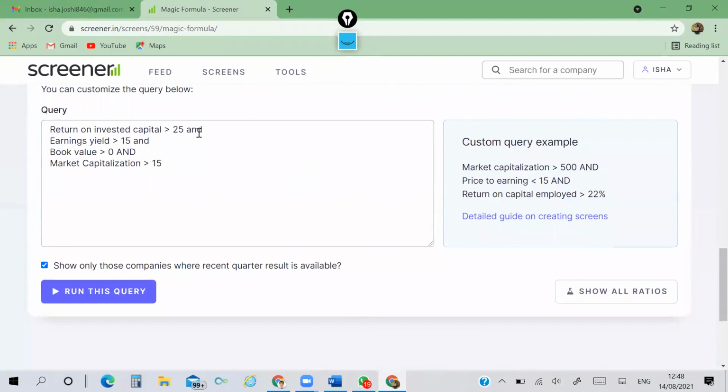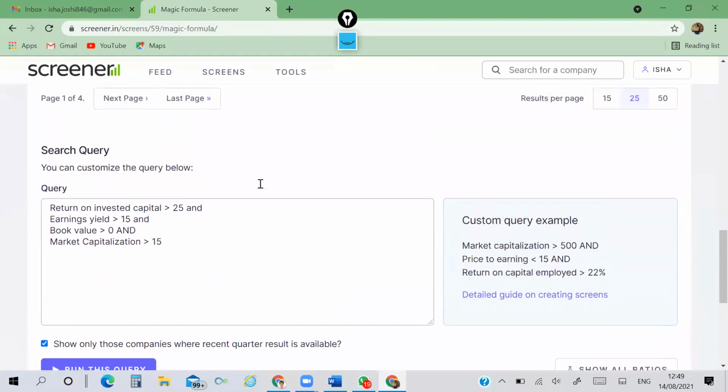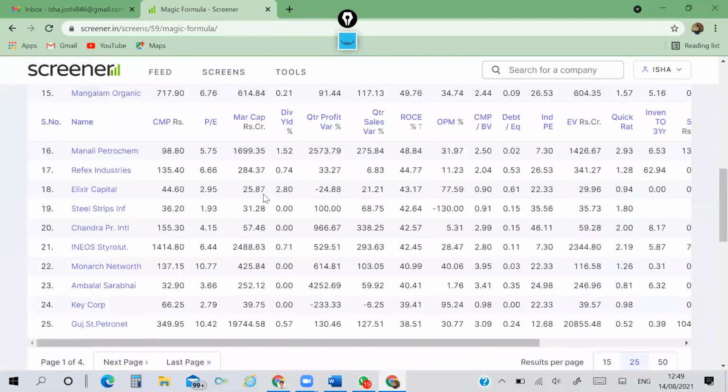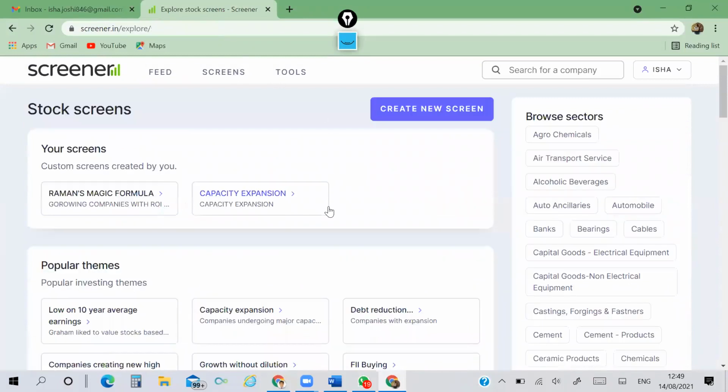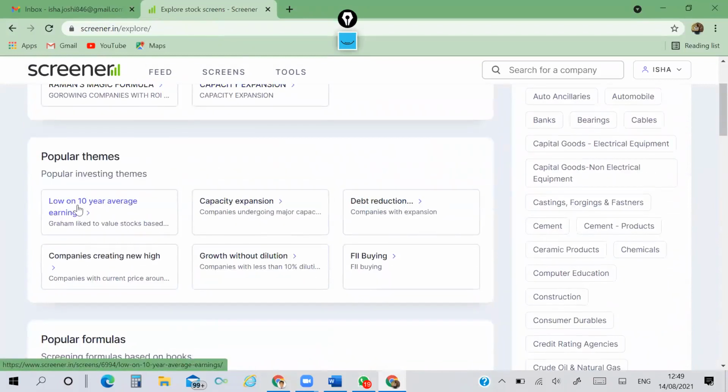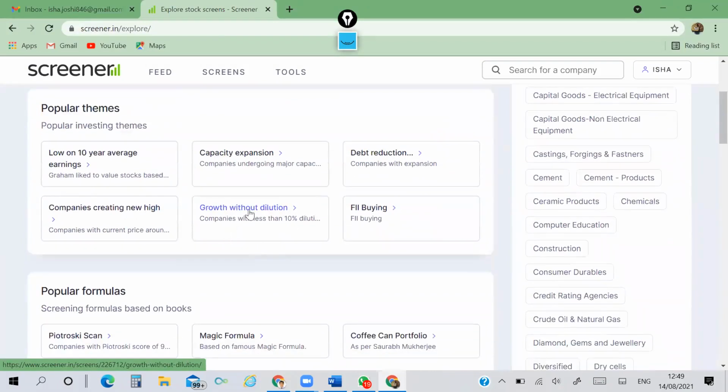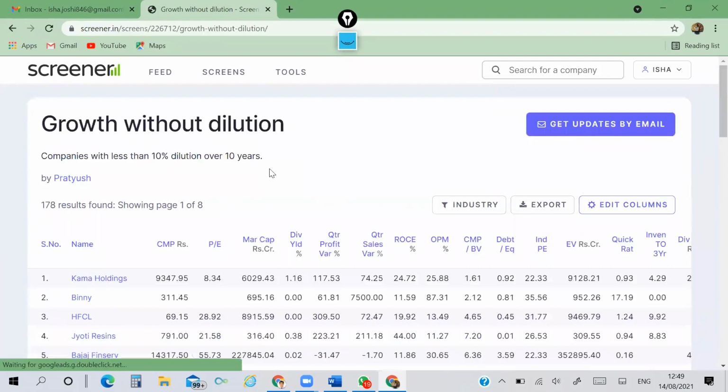Return on invested capital 25, earning yield 15, book value greater than 0, which Raman Bhai has shared with us on the WhatsApp group. Again, we can go here on screens, check here. You can use this growth without dilution.